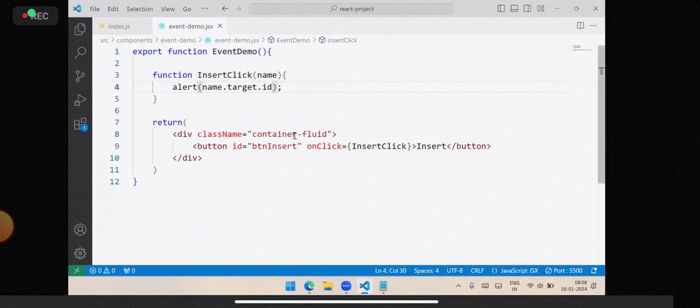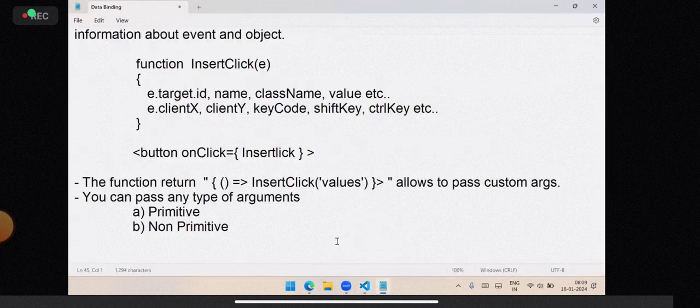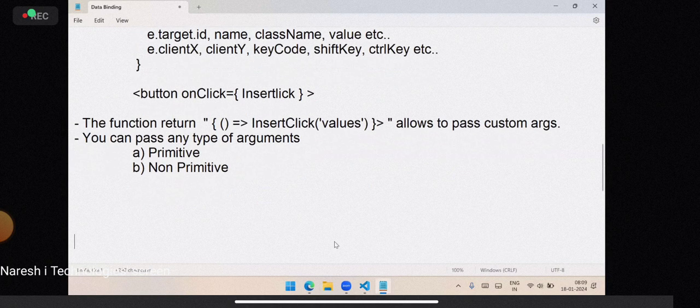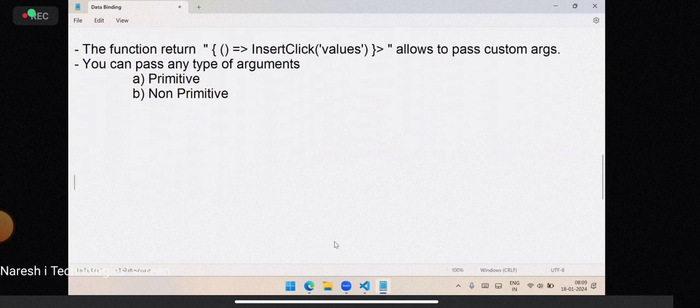Custom arguments means you need to configure in this way. So what is the syntax? We have a function, insert click, and we have a reference. Into the reference we can pass anything.